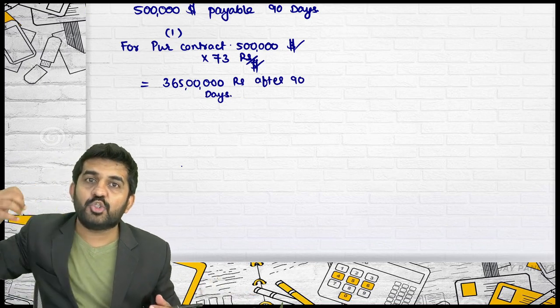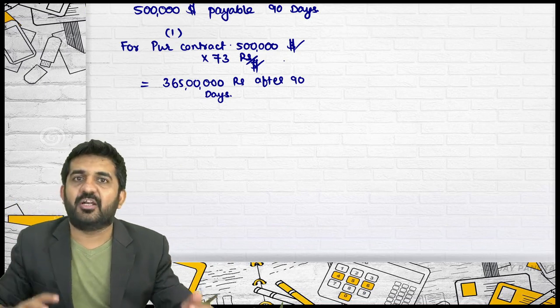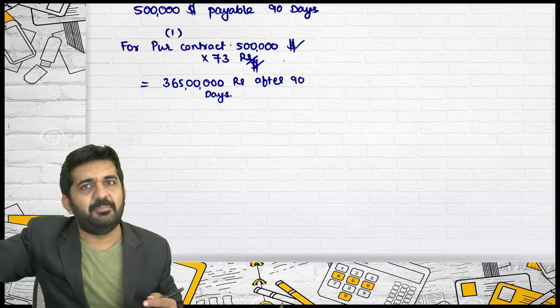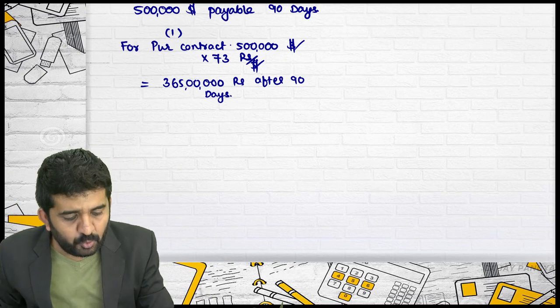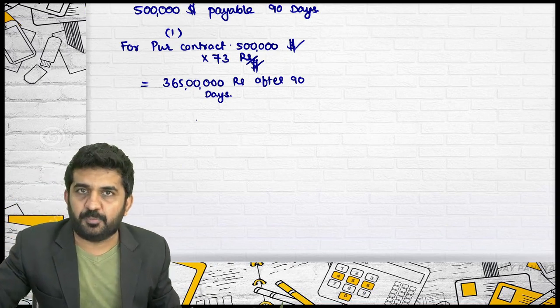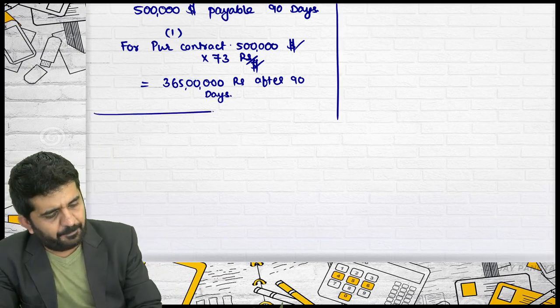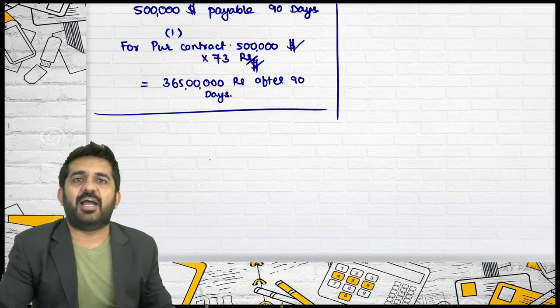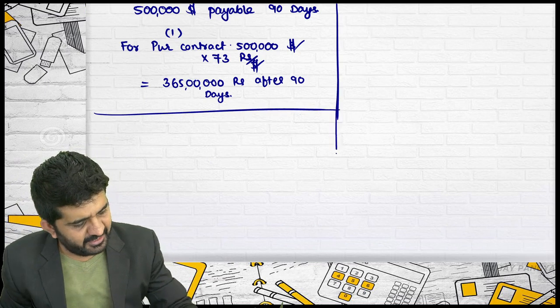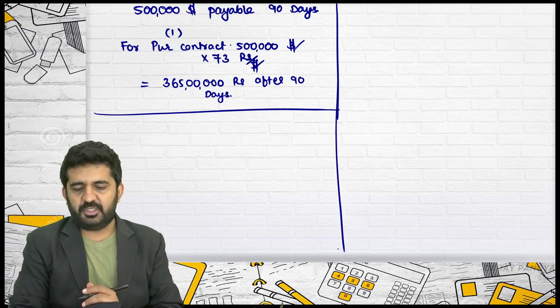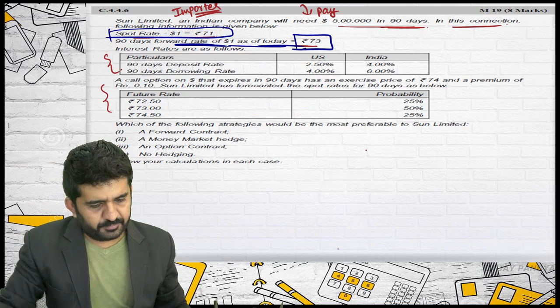So you will actually purchase $5 lakh, get that $5 lakh and make your payment. You will have to pay 3 crore 65 lakhs rupees. Forward contract is a compulsory contract. So you will end up paying 3 crore 65 lakhs rupees after 90 days, whatever is the position. Number 2.